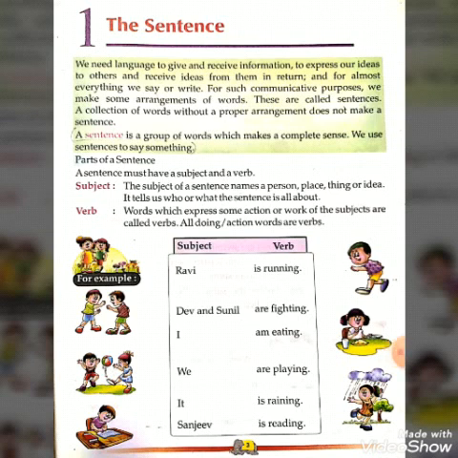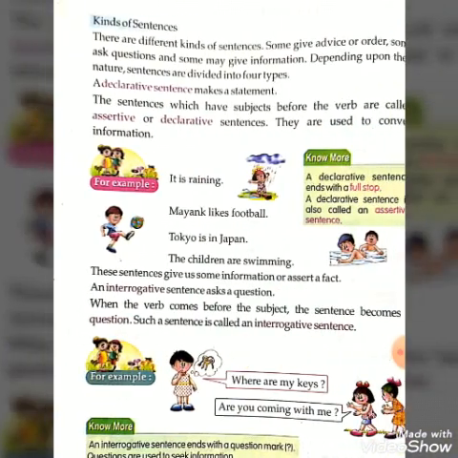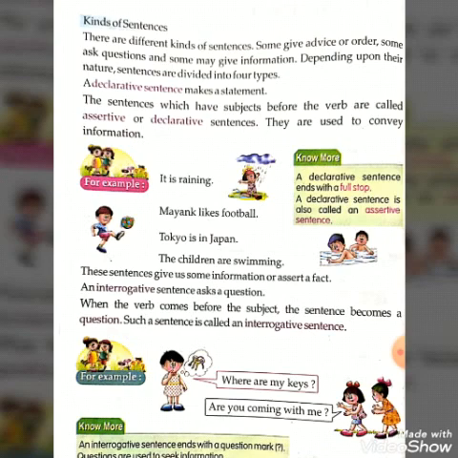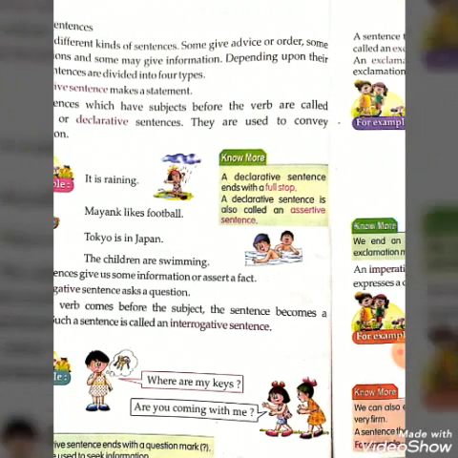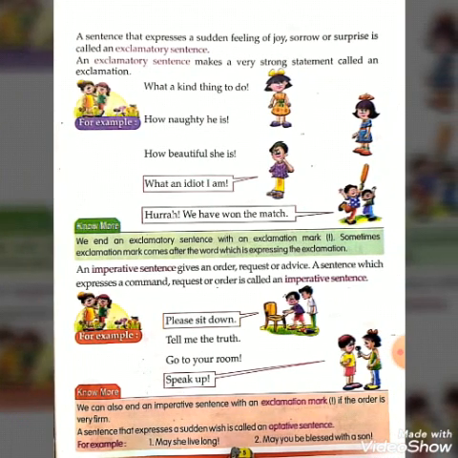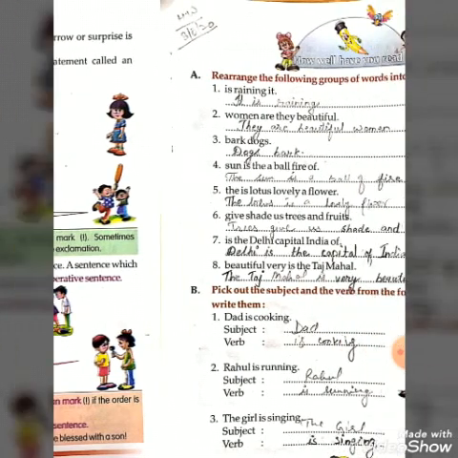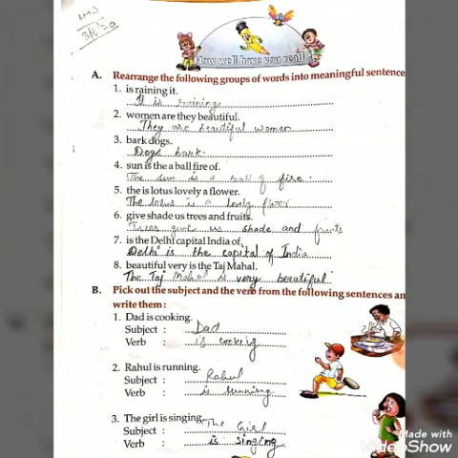Women, are they beautiful? Question 3. Bark dogs. Question 4. Sun is the a ball fire off. Question 5. The is lotus lovely a flower? Give shade us trees and fruits. 7th one. Is the Delhi capital India of? 8th one. Beautiful very is the Taj Mahal.